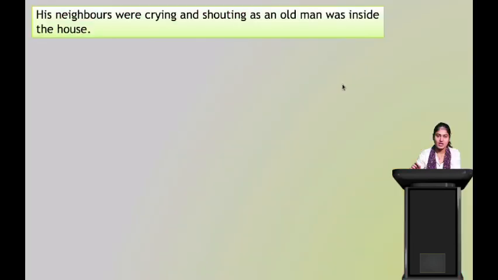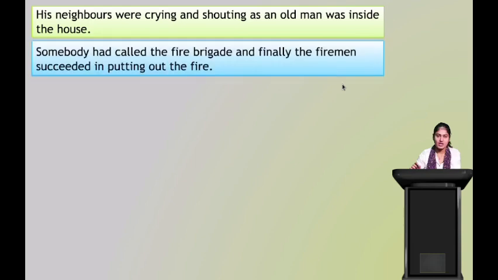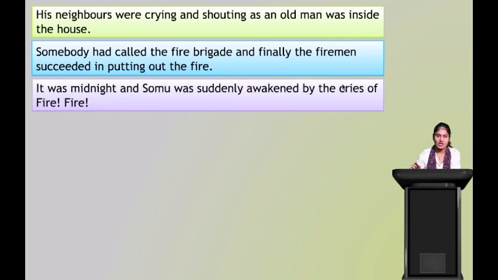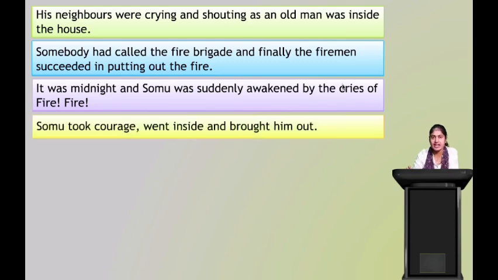Okay, so now let us see the whole sentences that we read. His neighbors were crying and shouting as the old man was inside the house. Somebody had called the fire brigade and finally the firemen succeeded in putting out the fire. It was midnight and Sonu was suddenly awakened by the cries of fire, fire. Sonu took courage, went inside and brought him out.